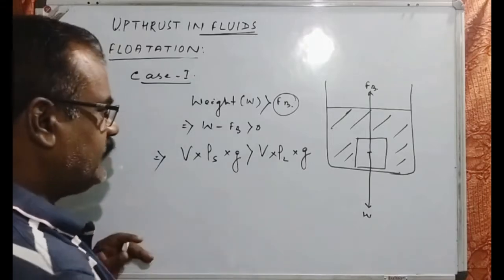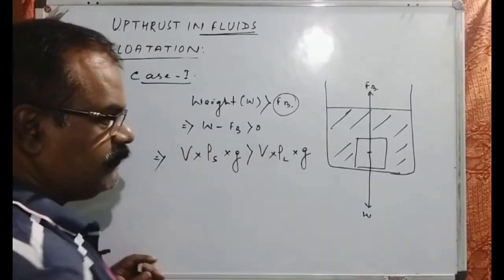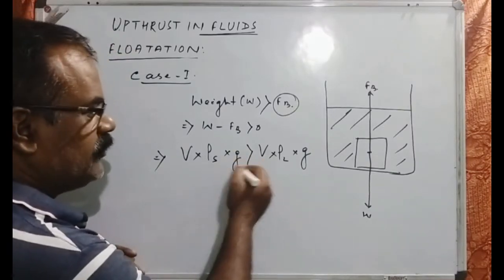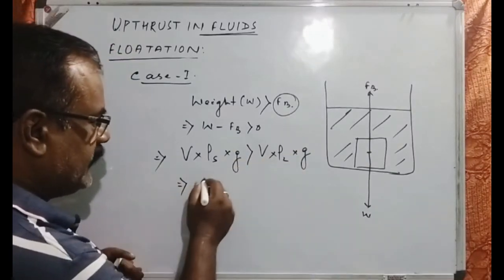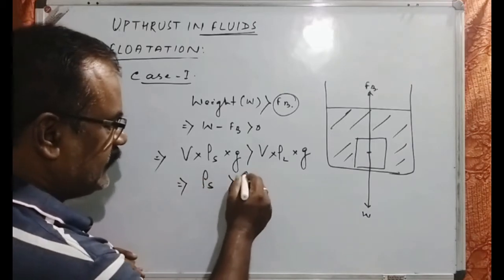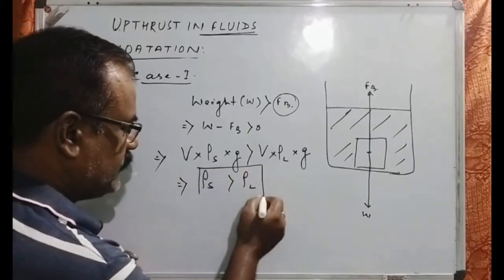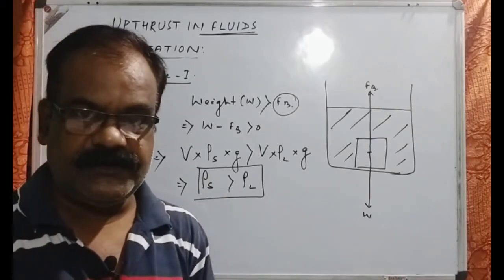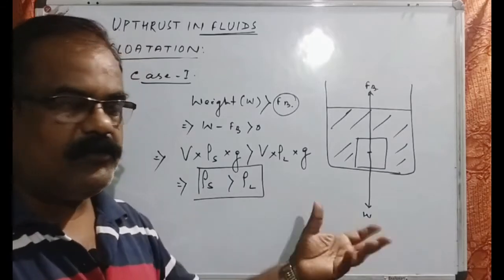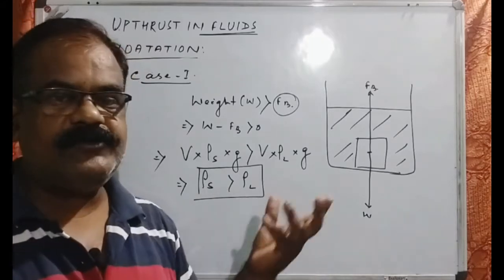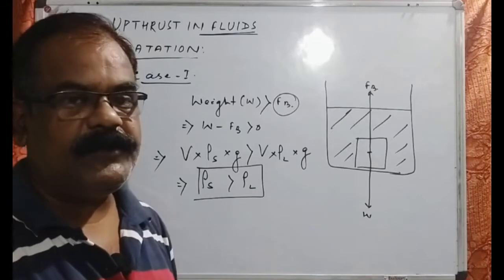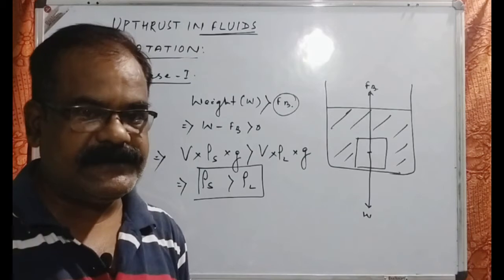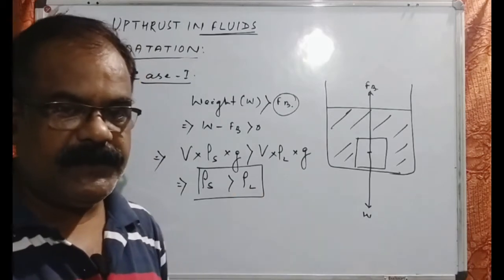If this is the condition, then cancelling out the volume, because on both sides the volume remains the same, and the acceleration due to gravity, we get the density of the solid must be greater than the density of the liquid. This is another condition. We may not know how much the weight of the body is, but if we know that the density of the solid is greater than the density of the liquid, then definitely the body will be immersed completely.